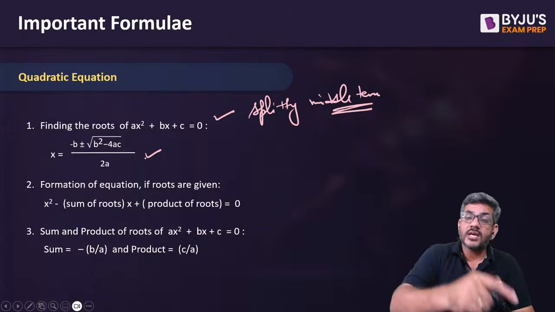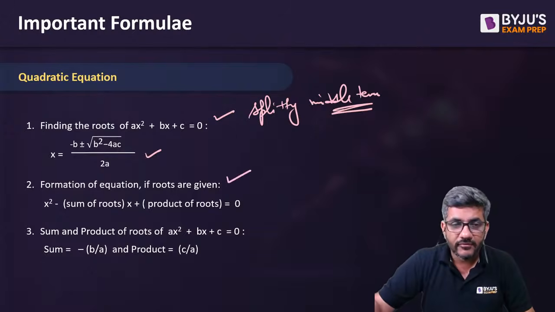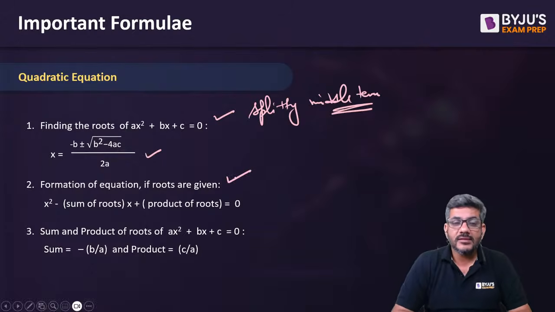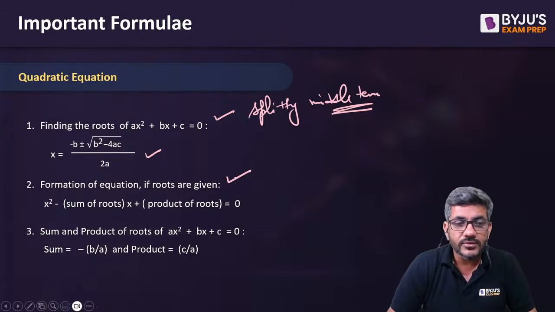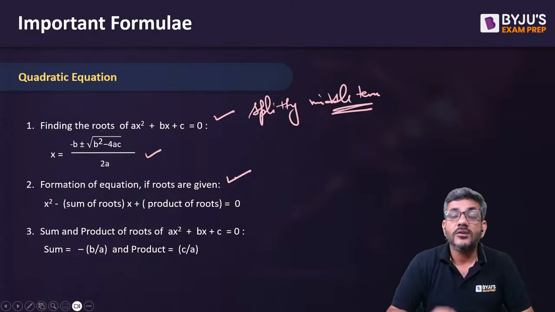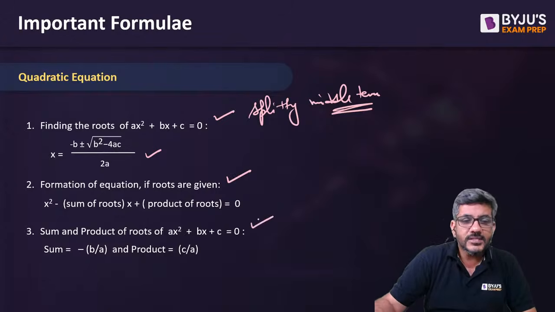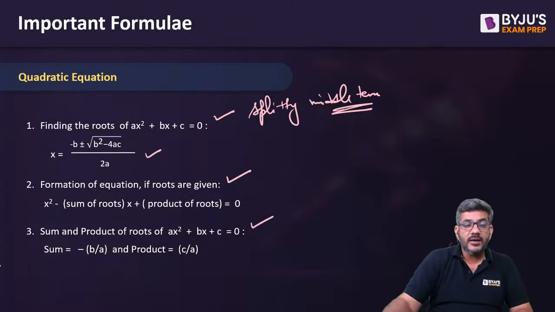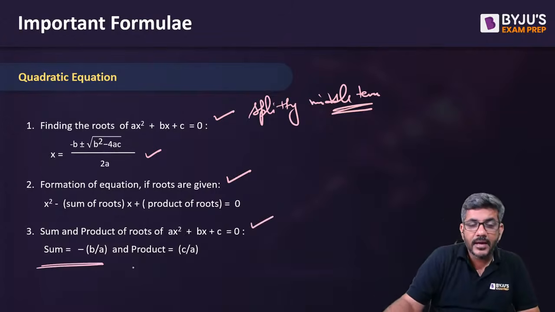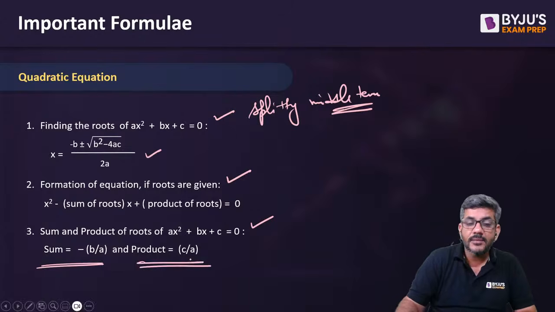But what if the roots are given? Equation is to be formed. ये रहा formula. X square minus sum of the roots into x plus product of the roots is equal to 0. That is the equation when the roots are given to you and you have to form the equation. Third, sum of the roots and product of the roots are given by, sum is given by minus b by a, product is given by c by a.